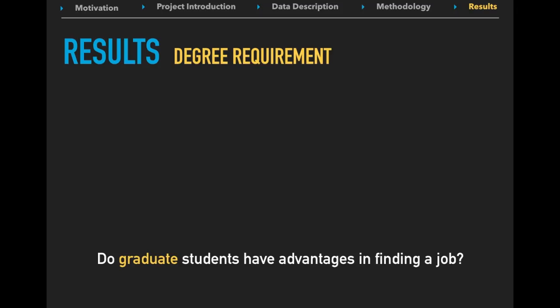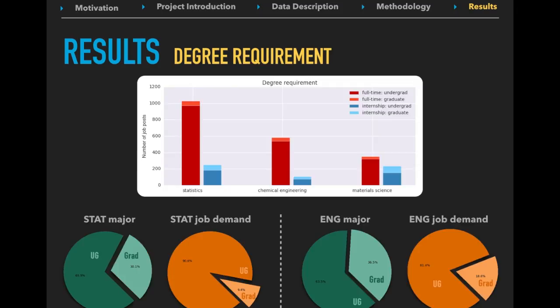Now let's see if graduates have any advantages in the job market. To answer this question, we plotted the number of jobs of different degrees. The red bars correspond to full-time jobs, and the blue ones are internships, and the darker part in each bar shows the number of jobs only requiring bachelor's degree. Similar patterns can be seen across 3 different majors. It can be easily found that the majority of the jobs only require a bachelor's degree.